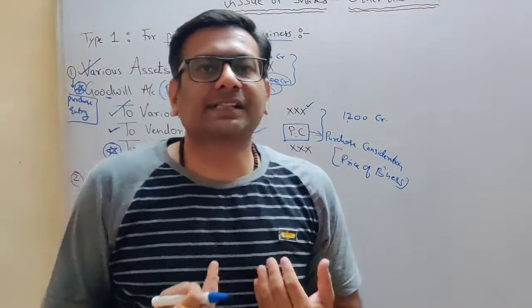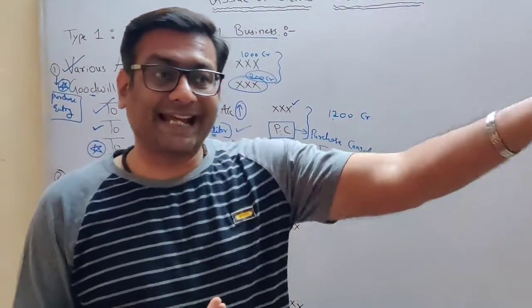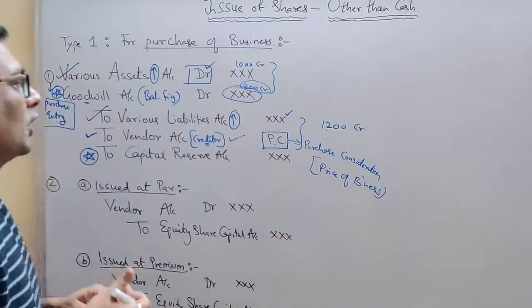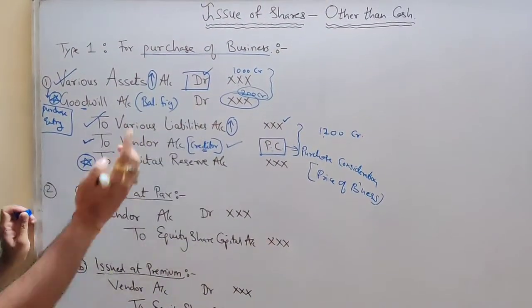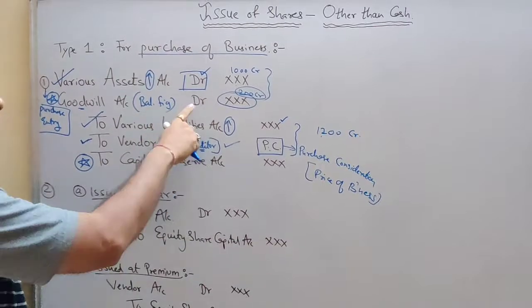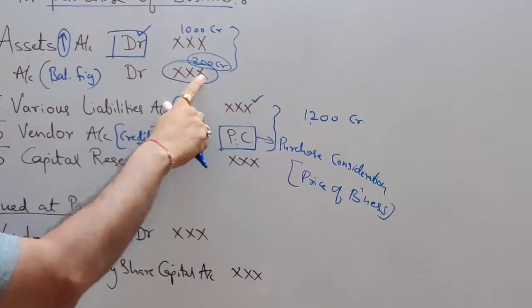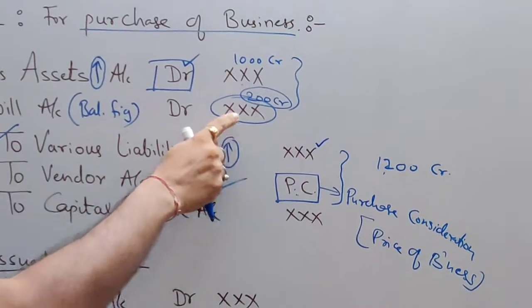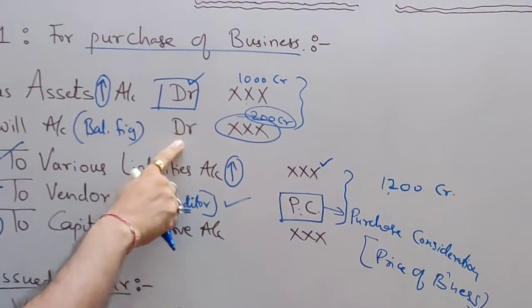And definitely it's a loss for us. We are paying extra. If we are paying extra, it's a loss for us. And loss is always debited. That is our accounts rule. Loss is always debited. So we are paying 200 crore extra to Tata Steel. So it's a loss for us. So we are debiting.